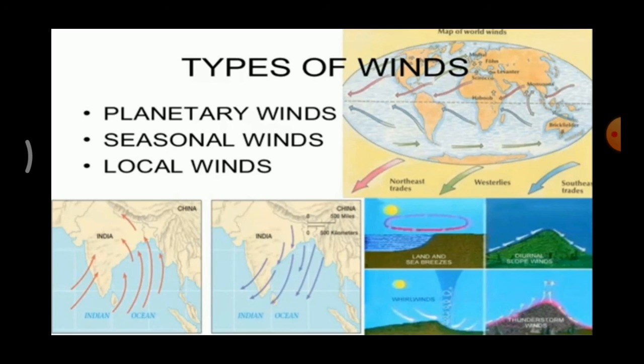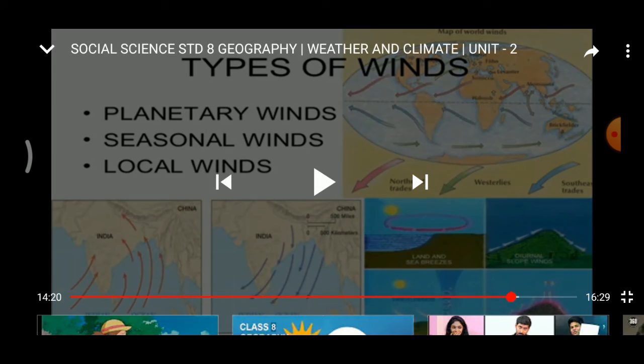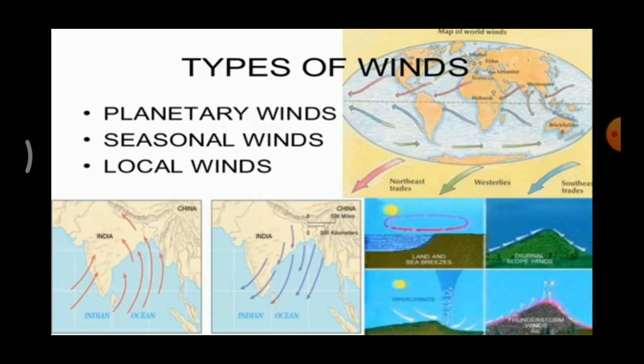Seasonal winds are those which change their direction according to the season. Local winds are the winds that blow over a small area only, during a particular time of a day or a short period of a year. The Beaufort scale is a scale for measuring wind speed.